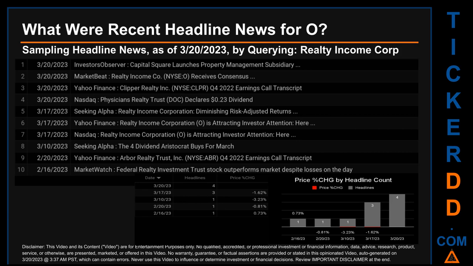Friday, March 10, 2023 was the day with the highest percentage change in price when we compare opening versus closing price for the ticker. The day saw a drop of -3.23% when O opened trading at 63.43 and closed at $61.38. There was one found headline when Seeking Alpha published the headline that read, The 4 Dividend Aristocrat Buys for March.